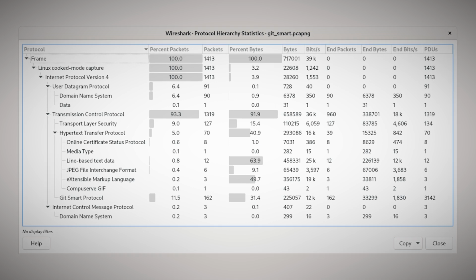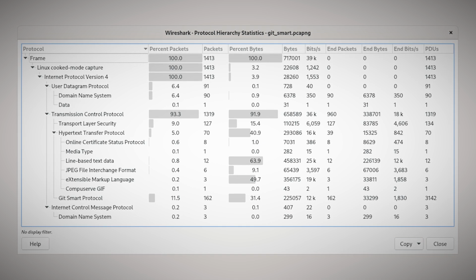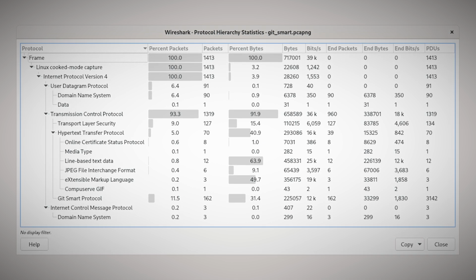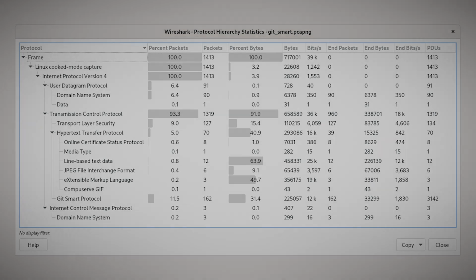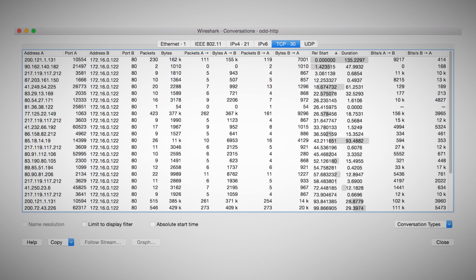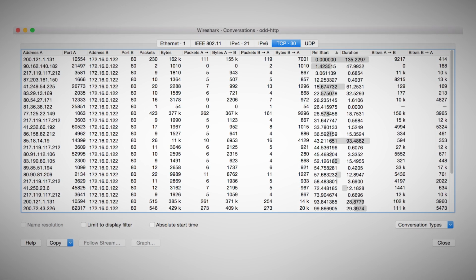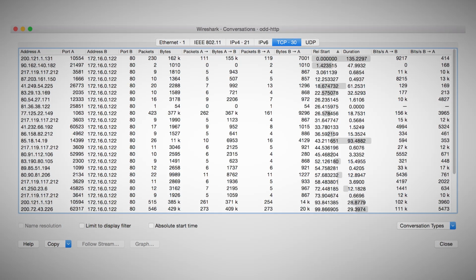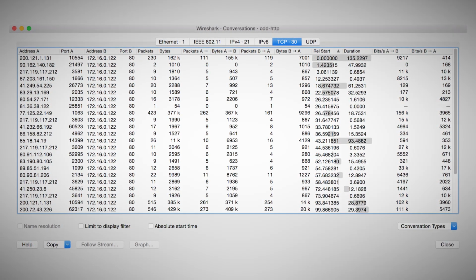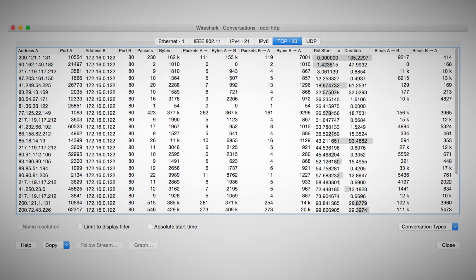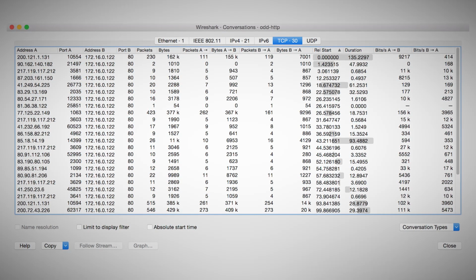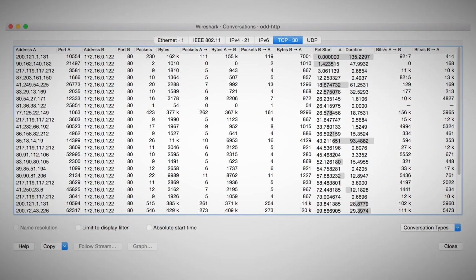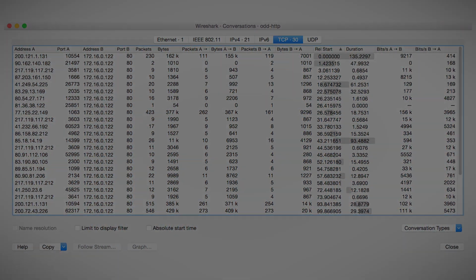You might discover that a large portion of your traffic is using an unexpected protocol, which could indicate a security issue or a misconfigured application. Another useful statistical tool is the Conversations view. This shows you all the back-and-forth communications between different IP addresses. It's a great way to identify chatty applications or devices that might be hogging your bandwidth. You might even spot communications with unfamiliar IP addresses, which could be a sign of malware or unauthorized access.